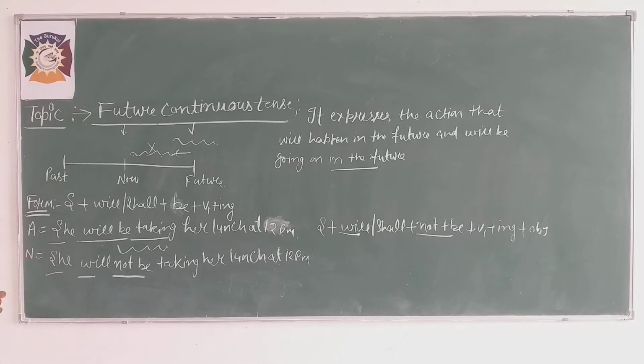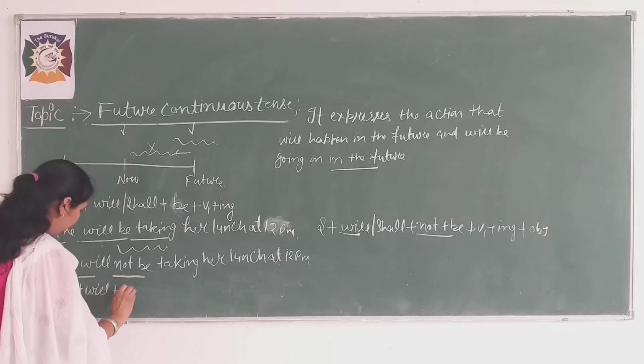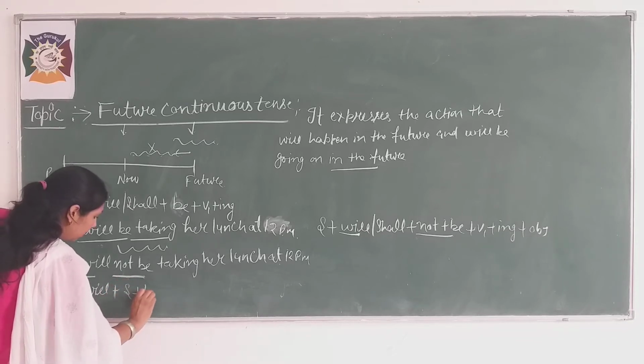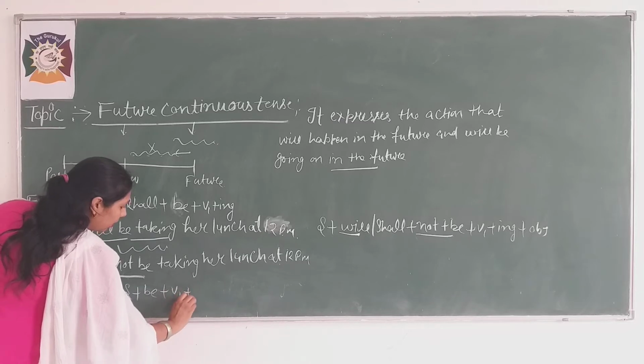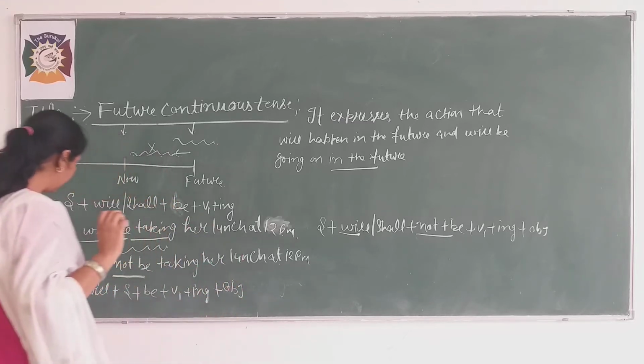Okay, for the interrogative sentence, beta, you can make it the same way. If a WH family question is there, then you will use the WH word, then will, then subject, then be, then V1 plus ing plus object. Is it clear?